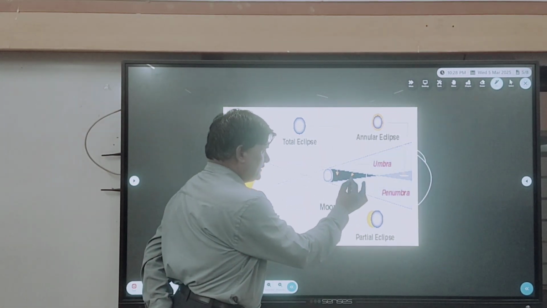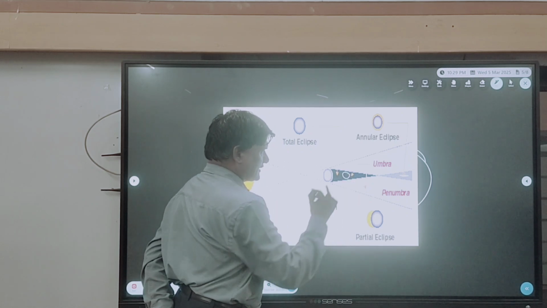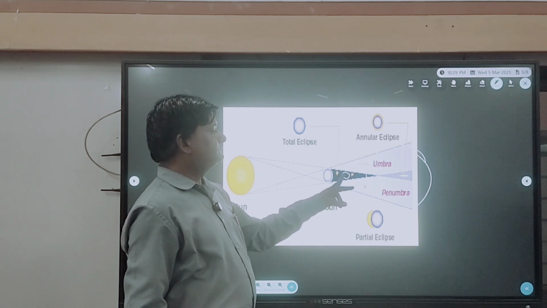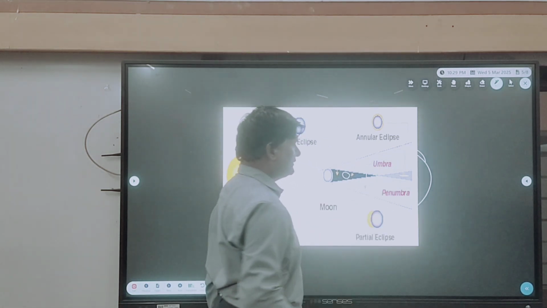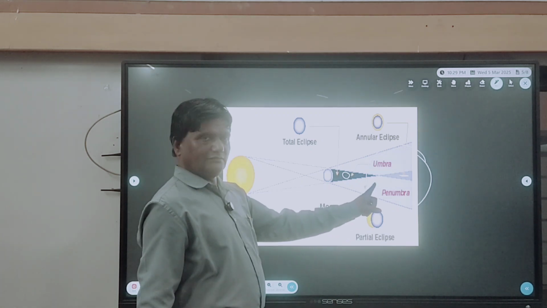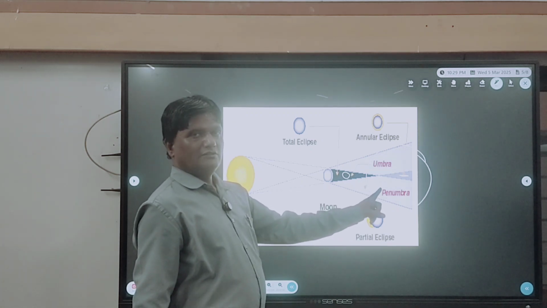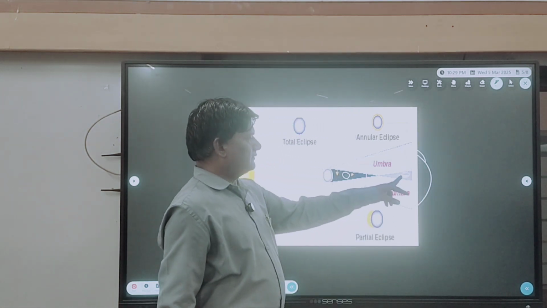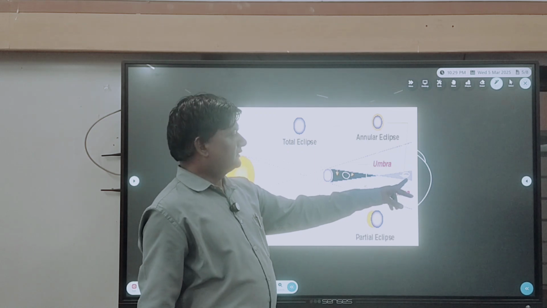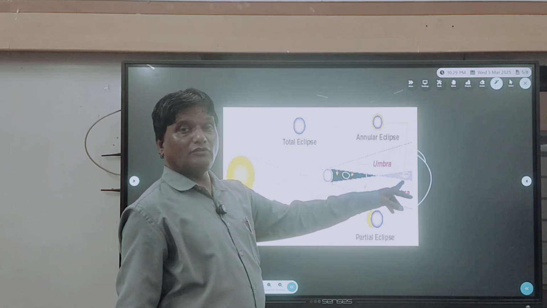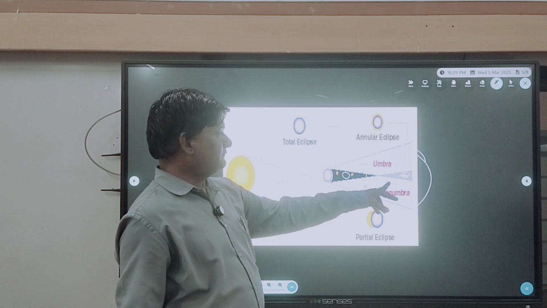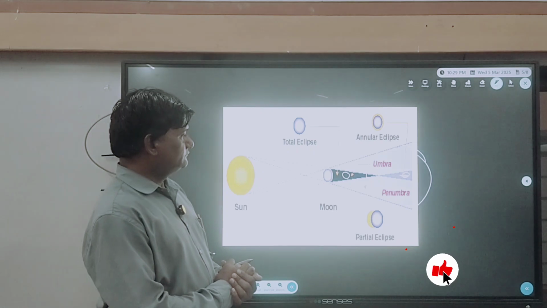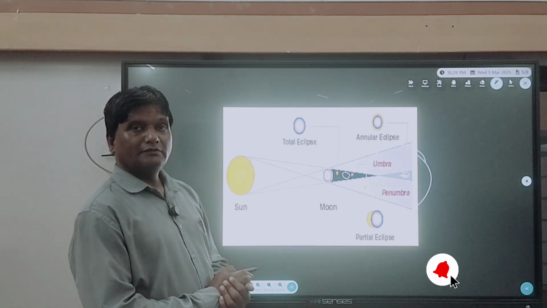If the earth lies in the umbra, there is a dark shadow, and in that region people can see a total solar eclipse. If the earth falls in the penumbra, there is a light shadow, and people of this region of the earth can see a partial solar eclipse. And if the earth falls in this part, the annular path, people can see an annular solar eclipse. Please keep in mind. Again you can see, with a focused mind, how the solar eclipse is possible.